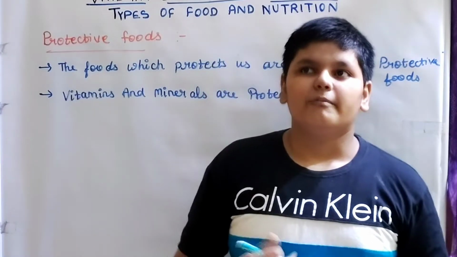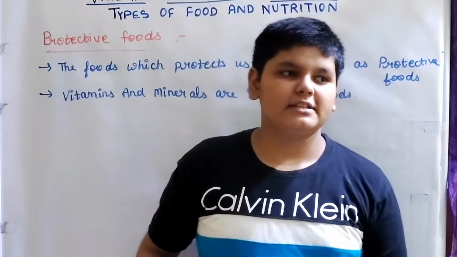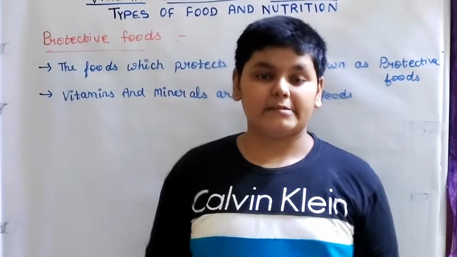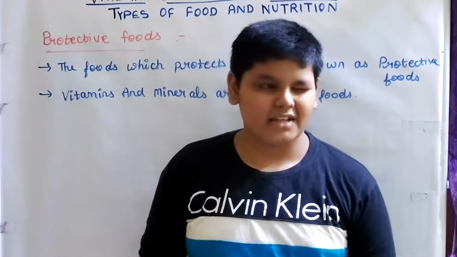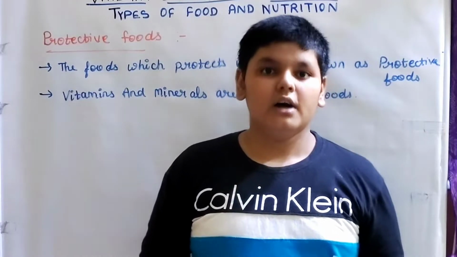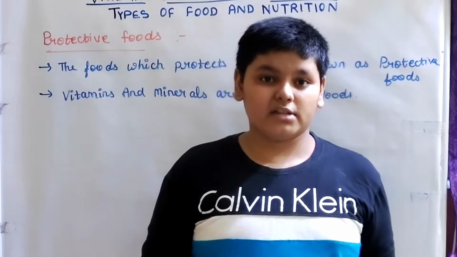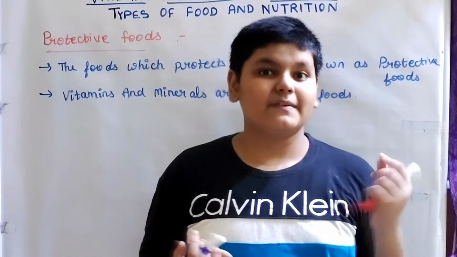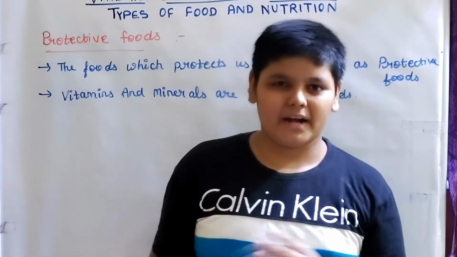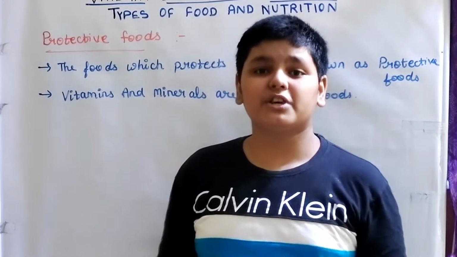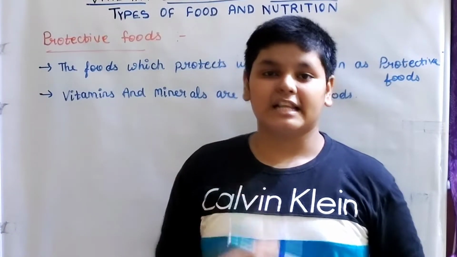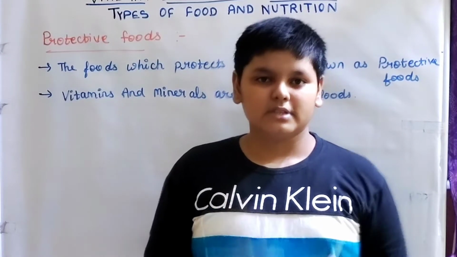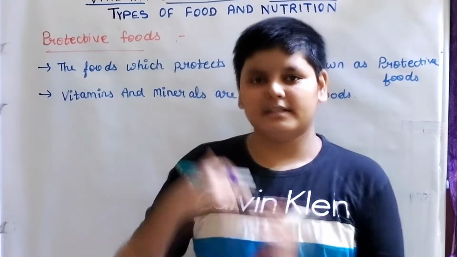And then minerals. There are many minerals, like iron. Iron helps in the production of hemoglobin. Iodine helps in the production of thyroxine. Thyroxine is important, because if there is less or more thyroxine, a person can have problems. And what produces thyroxine? Iodine. Even if there is less thyroxine, we can get goiter. These malfunctions we'll be learning in the next video.